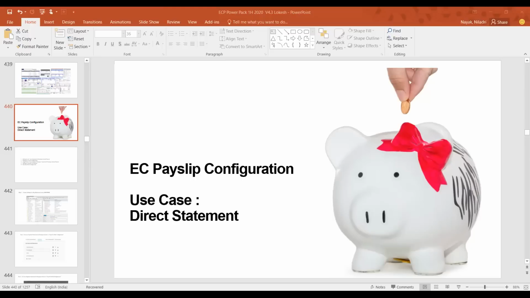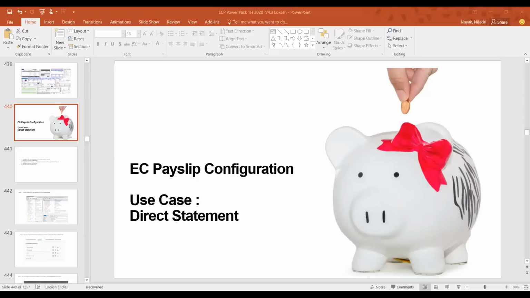Why? Because if you are using this, then you do not have to replicate your payroll results. Whatever payroll results come in your EC payroll, you do not need to send them back to your SuccessFactors system. Otherwise, if you are using any other pay statement variety like Fiori, or other ways like arrow based pay statement.